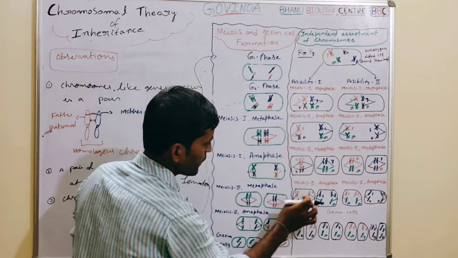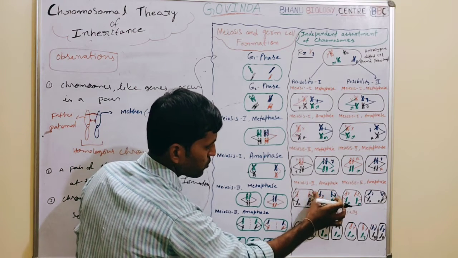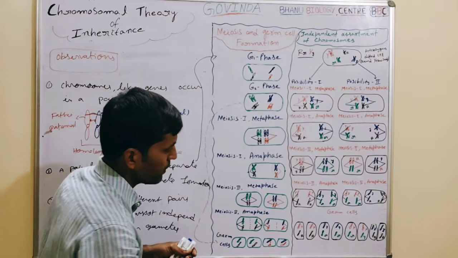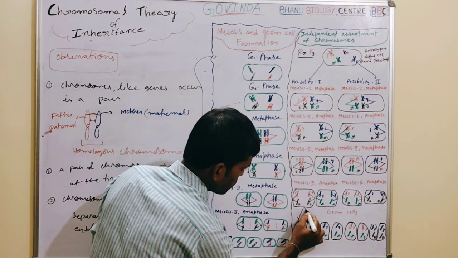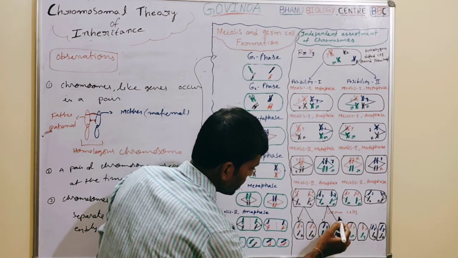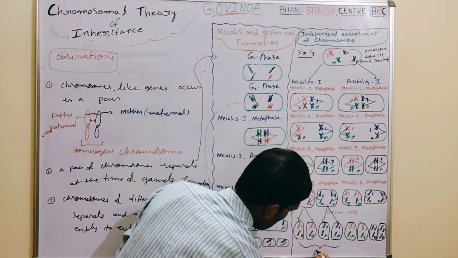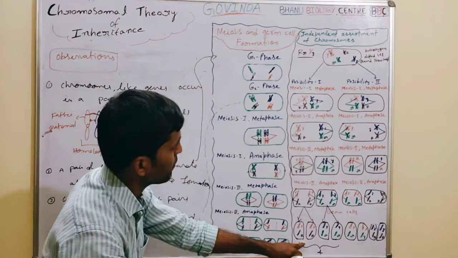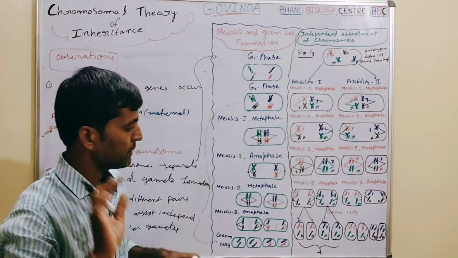Then in the anaphase of meiosis 2, the chromosomes are pulled towards the opposite poles in the two daughter cells. Then ultimately from this cell, two haploid cells are formed. Totally here also 4 daughter cells, right? How many cells are formed here? 4 daughter cells are formed from this single diploid cell.